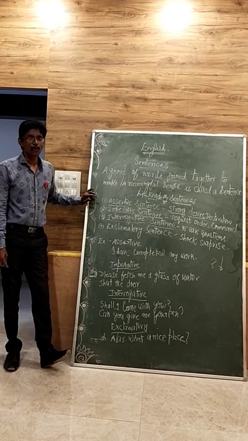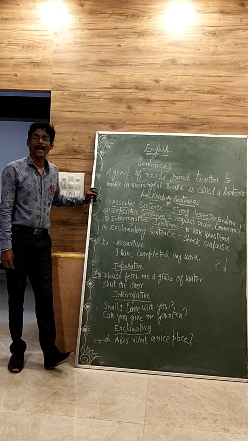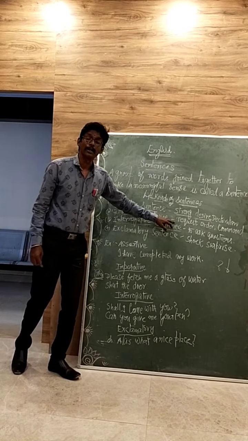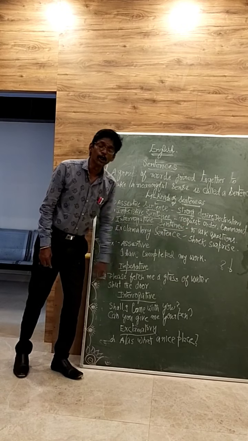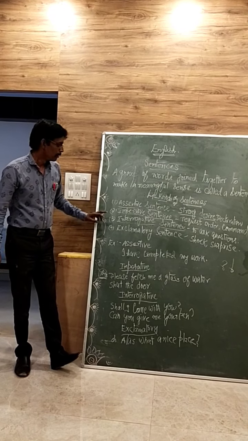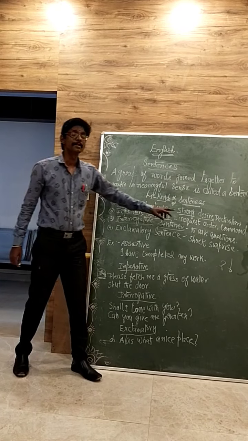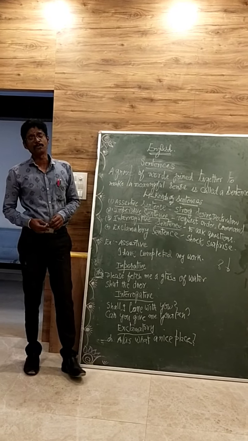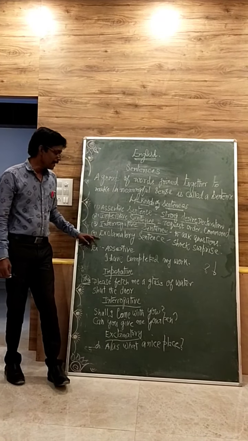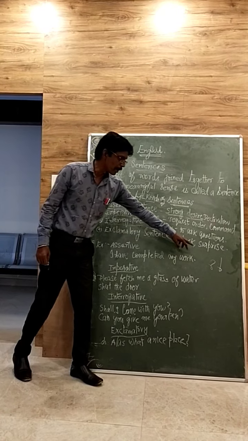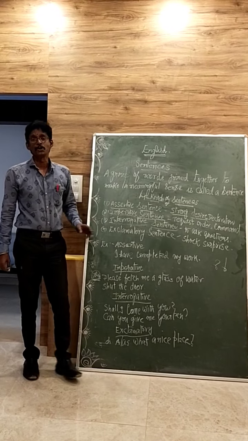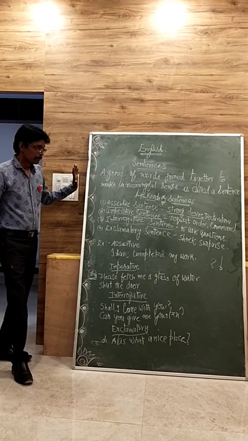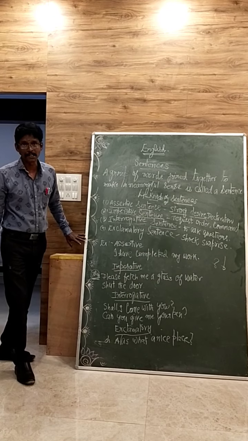An assertive sentence shows a strong desire and a declaration, whereas the imperative sentence shows a request, an order or a command. An interrogative sentence always ends with a question tag, and we use it for asking questions. And the exclamatory sentence always ends with an exclamatory mark and is used in a surprising or shocking way. So these are the sentences and kinds of sentences.